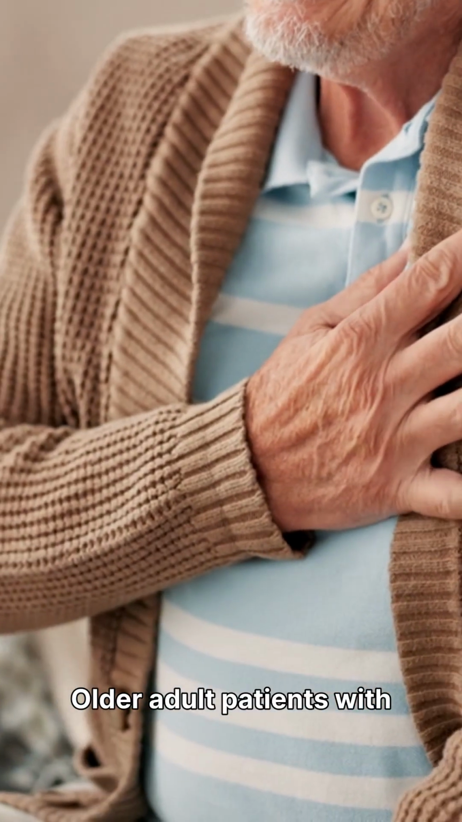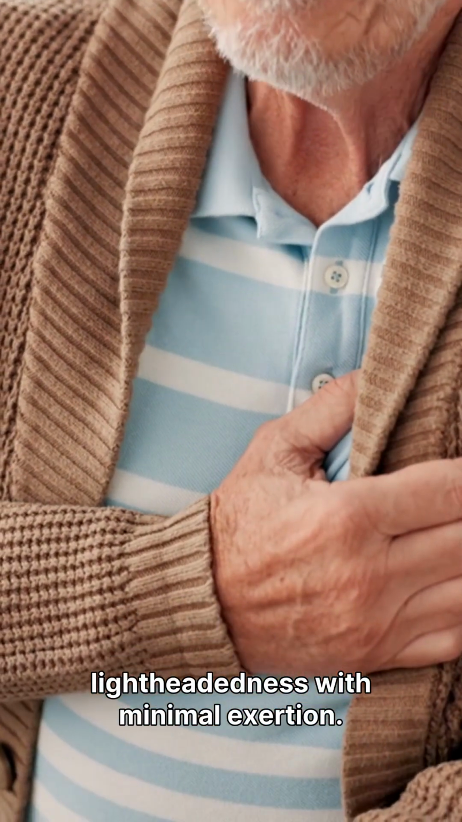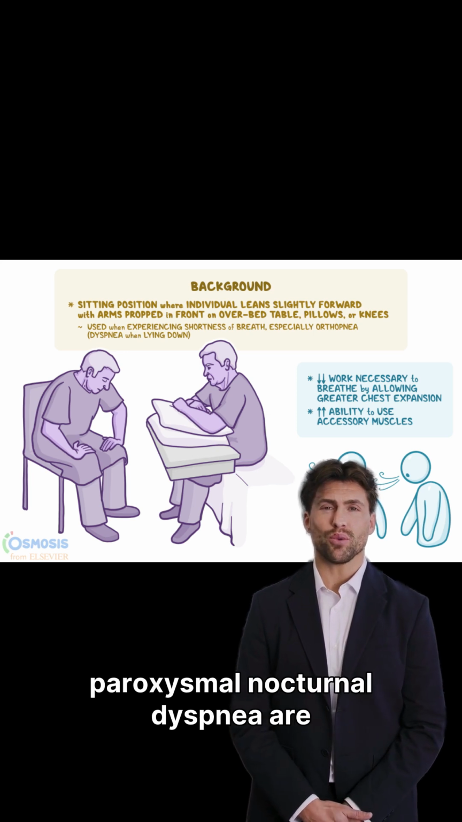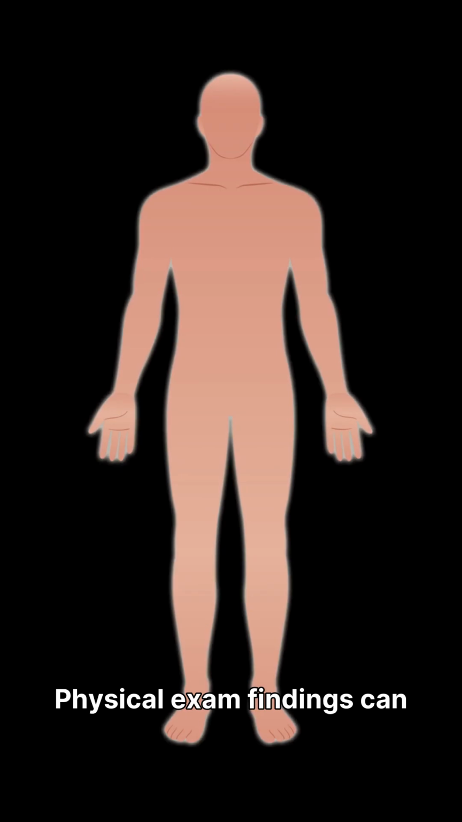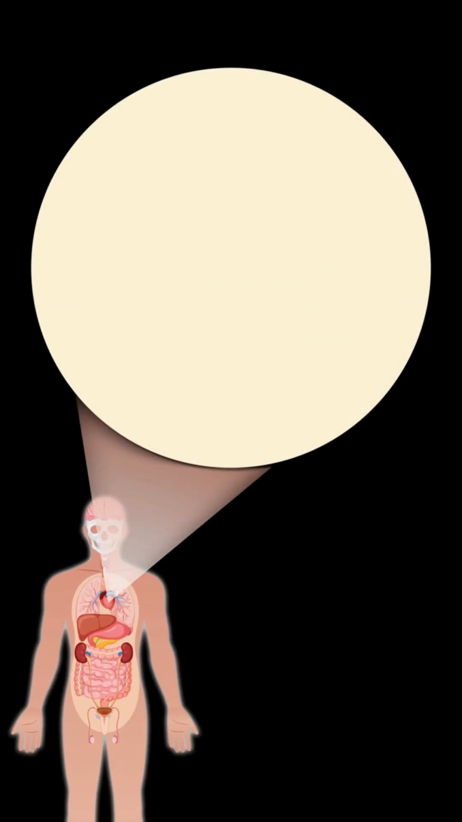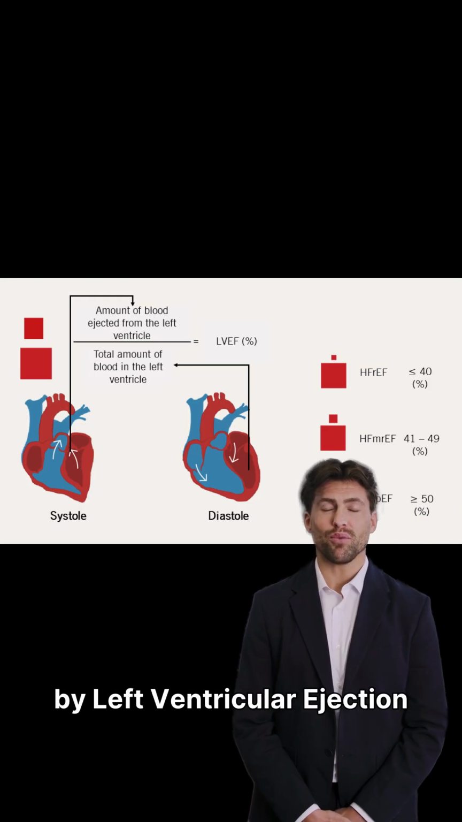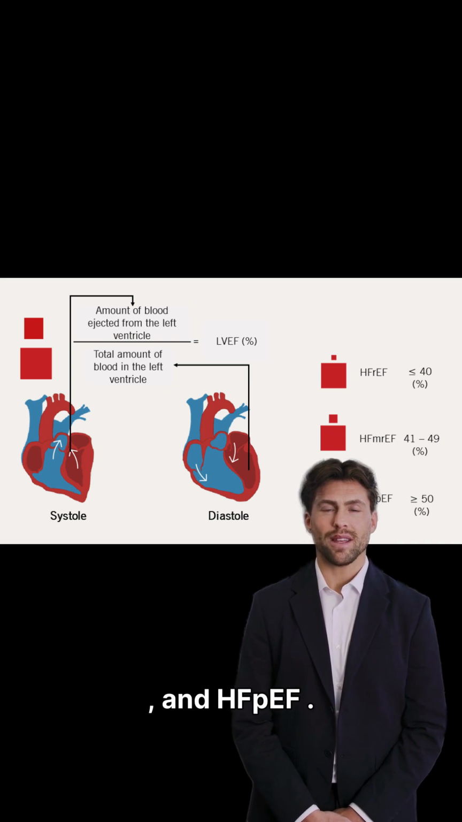Older adult patients with heart failure often report shortness of breath and lightheadedness with minimal exertion. Symptoms like orthopnea and paroxysmal nocturnal dyspnea are due to excess fluid accumulation. Physical exam findings can include lung crackles, jugular vein distension, and an S3 gallop. Heart failure is categorized by left ventricular ejection fraction: HFrEF, mid-range, and HFpEF.